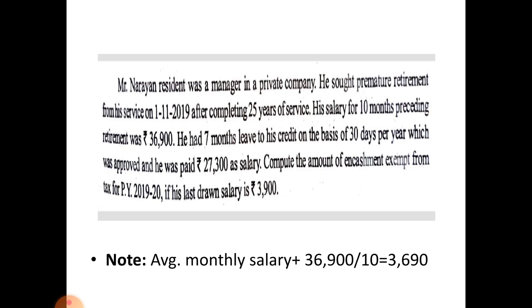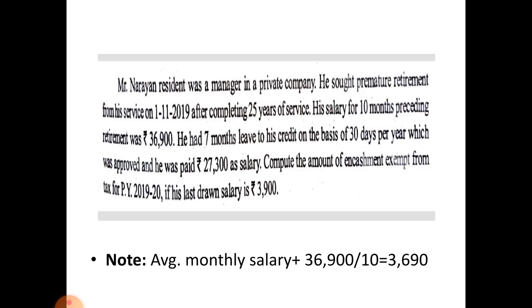See this problem. Mr. Narayan, resident, was a manager in a private company. He sought premature retirement from his service on 1st November 2019 after completing 25 years of service. His salary for 10 months preceding retirement was 36,900.